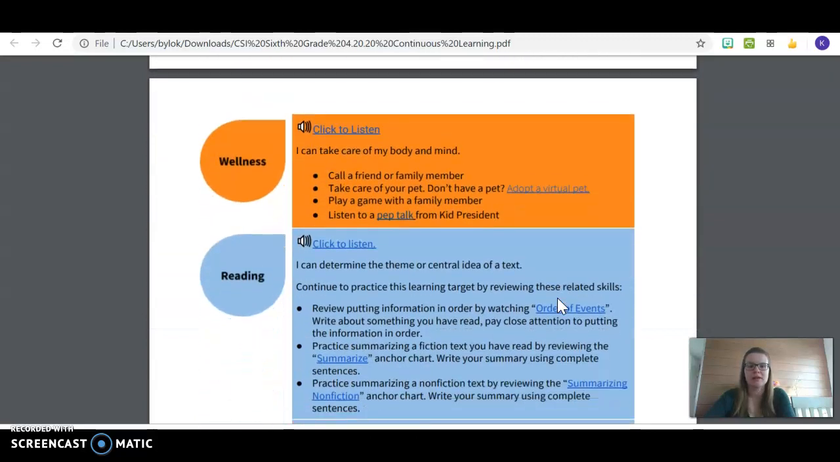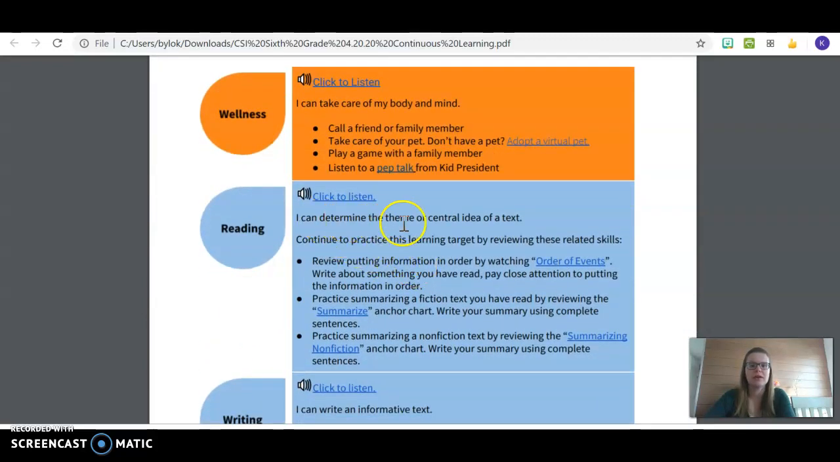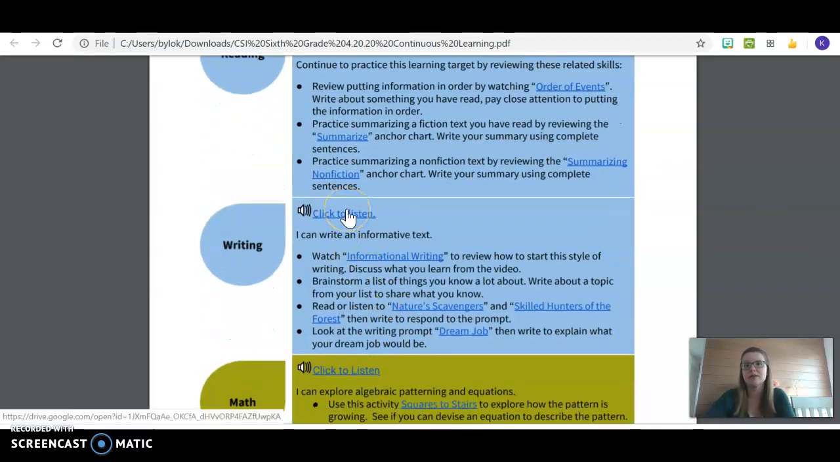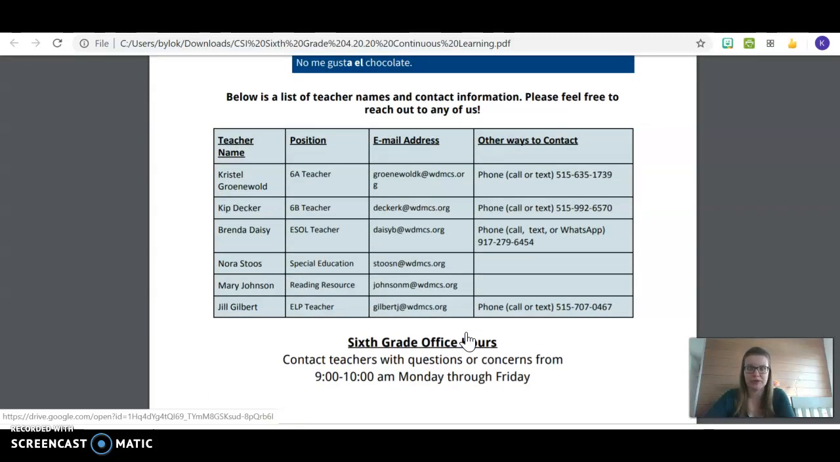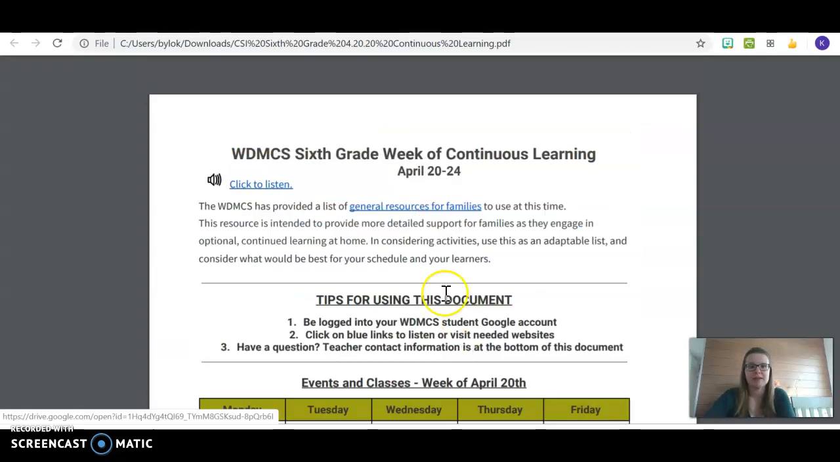The rest of this document has those blue links that you can click on. So like here, working on finding theme in a text, you are given a little video that you can watch about finding the order of events in a story, then practice summarizing what that story is about that you're going to be reading, and then you can practice summarizing a nonfiction text using this summarizing nonfiction anchor chart. So any of those blue links at the top read the directions to you, and then these other blue links send you to videos or documents that you can use to complete the work. And as usual, down at the bottom, there is contact information for all of your sixth grade teachers. So you will be sent this on Fridays in your email.